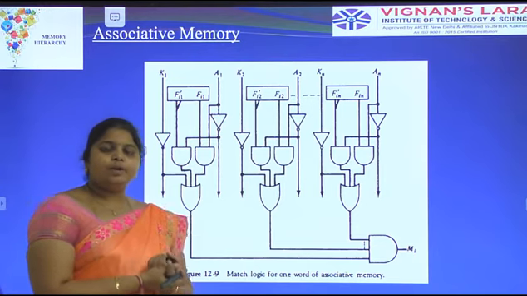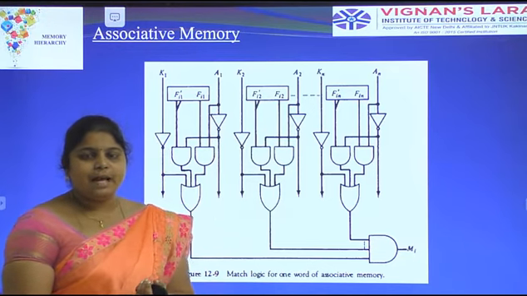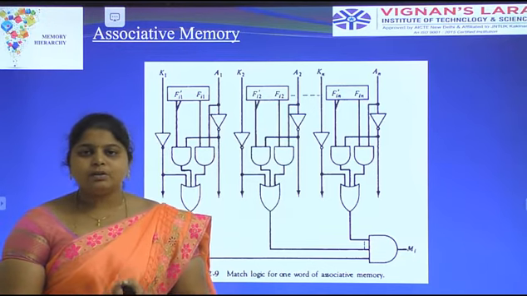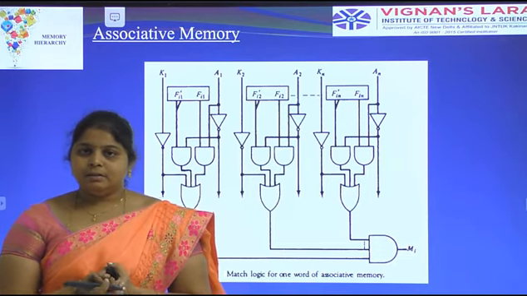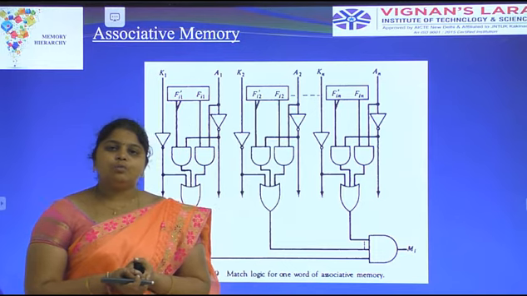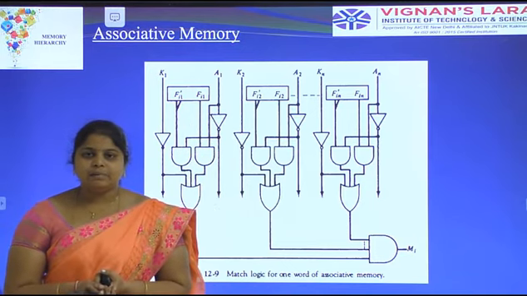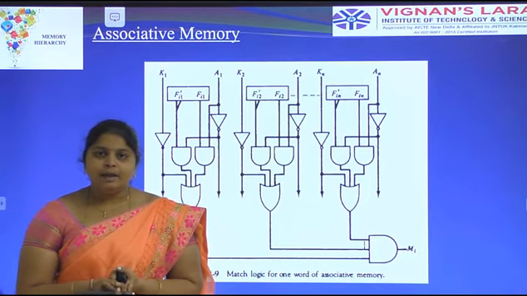What is associative memory? The associative memory is accessed with the help of content, that is, what content is available at the address. It is also known as content addressable memory, represented as CAM.